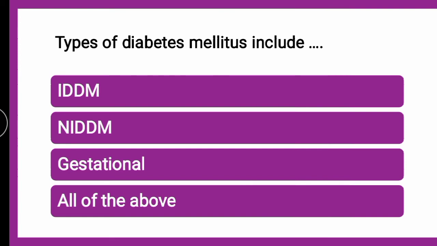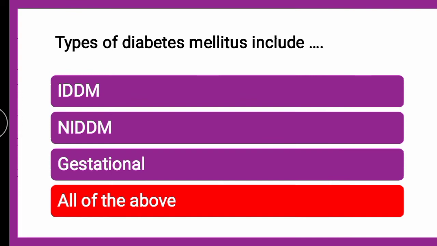Next question is, types of diabetes mellitus include dash. Whether they include IDDM, which is also known as insulin dependent diabetes mellitus or type 1 diabetes mellitus, then NIDDM, that is non-insulin dependent diabetes mellitus, that is type 2 diabetes mellitus, then gestational diabetes, or all of the above. The correct answer is all of the above. Types of diabetes mellitus are IDDM, NIDDM as well as gestational diabetes.